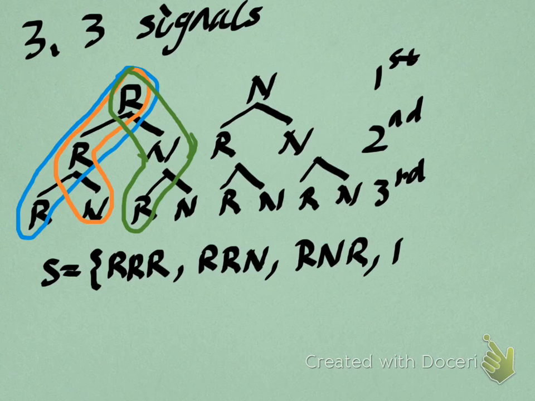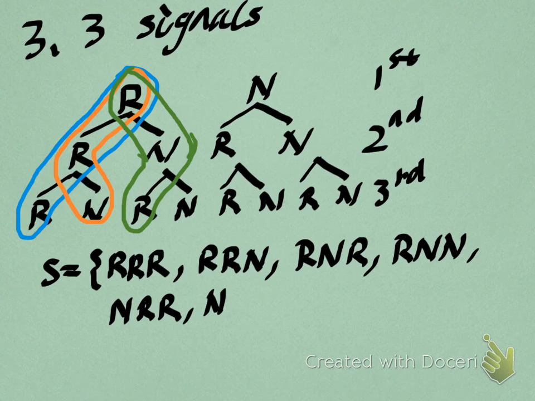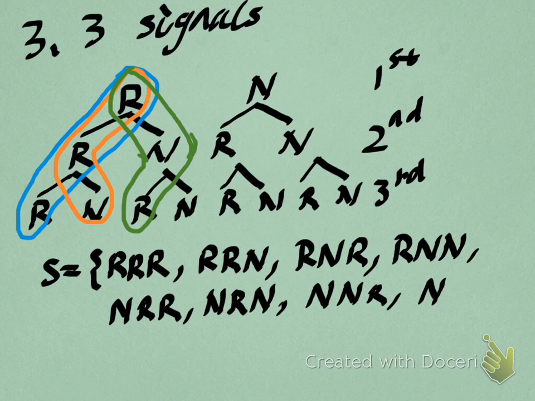Then the next one can be R, N, N, and then the fifth one is to not receive the first, but receive the second and the third signal. We can do this for all of them, and in total we have 8 possible outcomes. The last one is N, N, N, where we didn't receive any signal. So this is one example of a simple sample space.